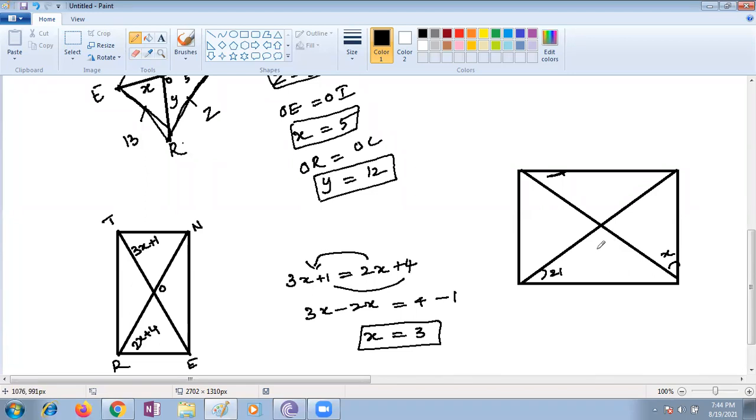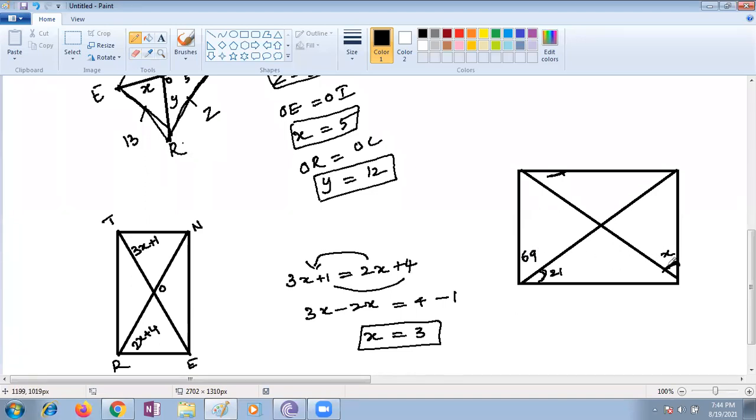Ma'am, 21. How will you get 21? Ma'am, since all angles are equal to 90. Okay, in a rectangle all angles are equal to 90 degrees. But here it is not the complete angle, it is some part of the angle. Which property can we use here to calculate the value of x? Ma'am, 90 minus 21. Very good. 90 minus 21 is how much? 69, ma'am.